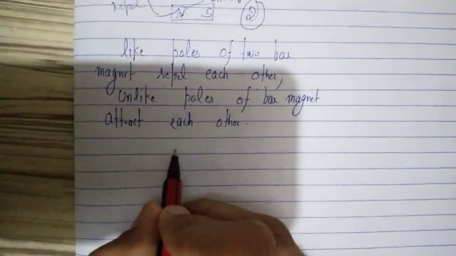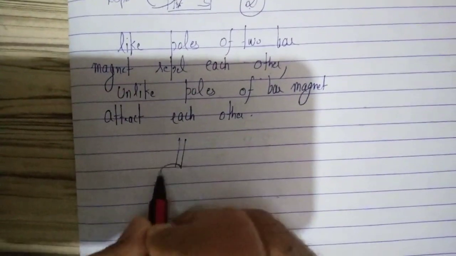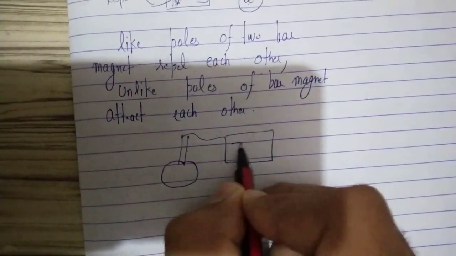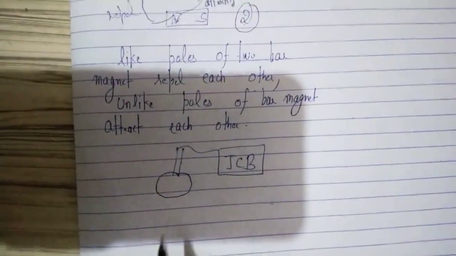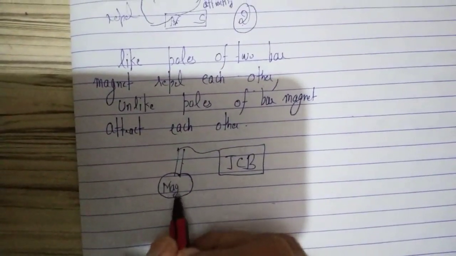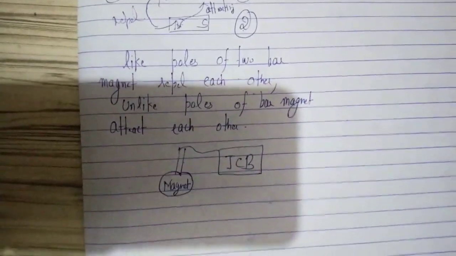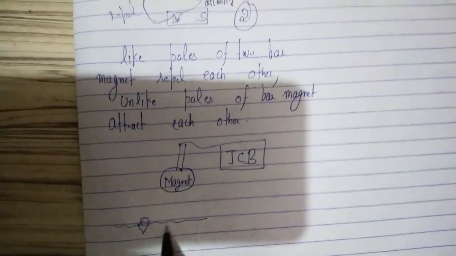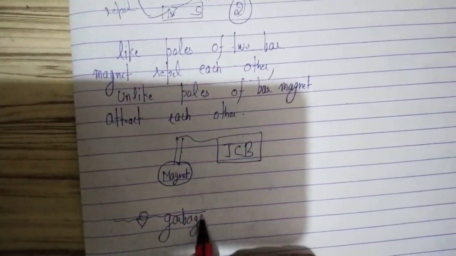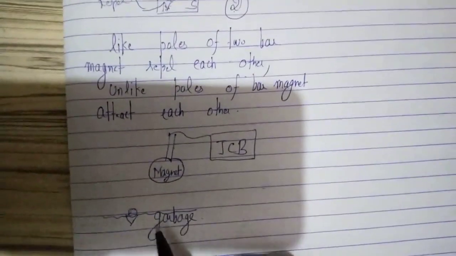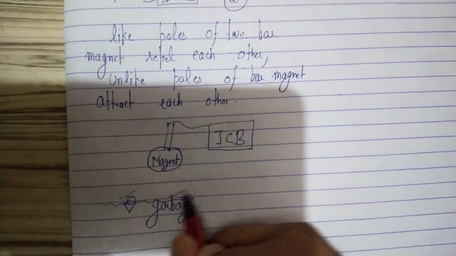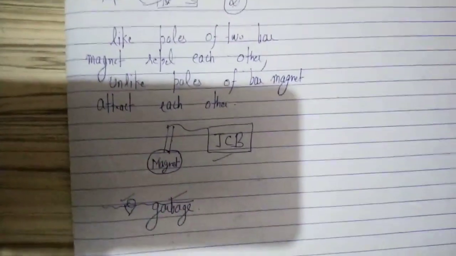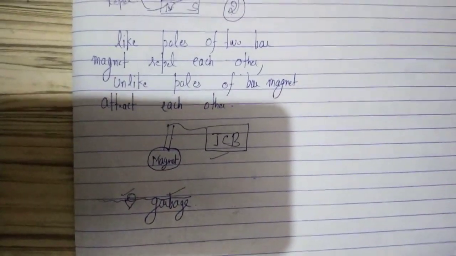So this magnet is being used in JCBs. This is a lift that is operated by this JCB machine. So here they will use the magnet. This magnet will pick the iron pieces from the garbage. So magnets are used to pick the iron objects from the garbage, and these magnets are operated by the JCBs. So this is the application.